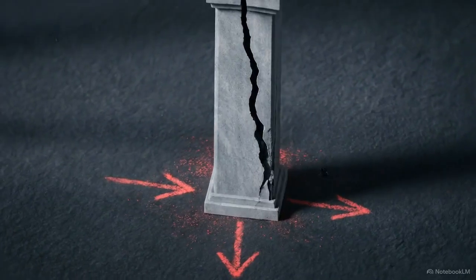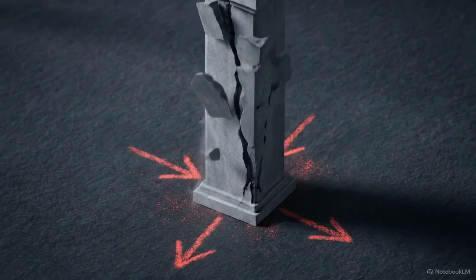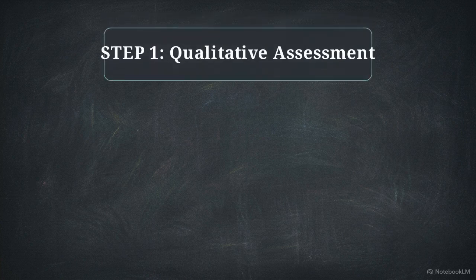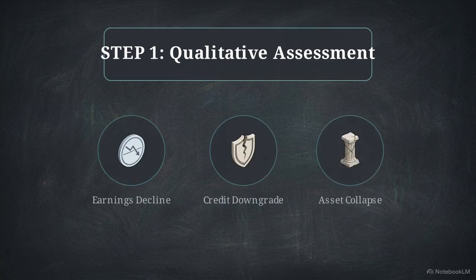Severe financial distress does not wait for December 31st. Companies must be prepared to recognize catastrophic value drops between normal reporting dates. This requires a mandatory 2-step impairment protocol. Step 1 is a qualitative assessment. The entity scans for distress signals like deteriorating earnings, credit rating downgrades, or a collapse in asset quality.